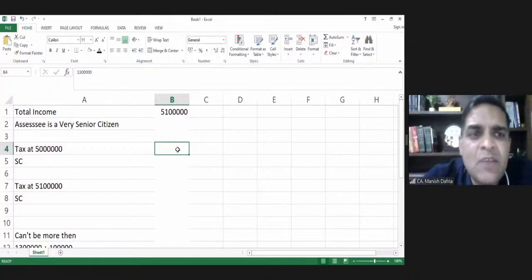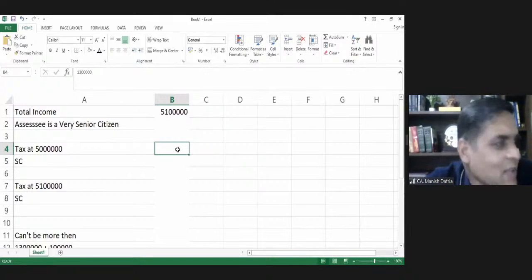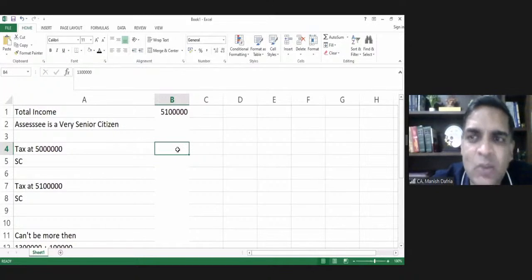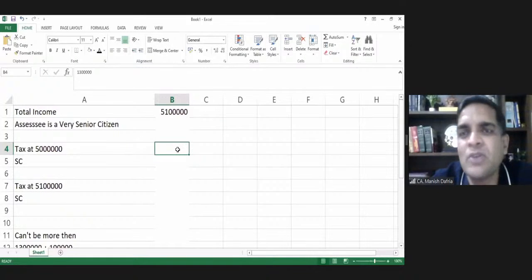So my income is 51 lakhs. Assessee is a very senior citizen. The question has not given you a direct calculation. They have given you simply a hint: 85 years of age, resident in India. That means the slab applicable for a very senior citizen is to be applied: up to 5 lakhs, no tax, 5 to 10, 20%, 10 lakhs onwards, 30%.